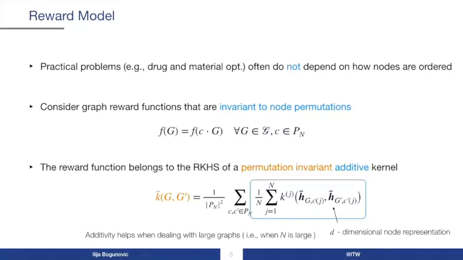To deal with large graphs, that is when n is large, we assume an additional structure. In particular, we assume that our kernel is additive and consists of the sum of base kernels that are defined on the smaller d-dimensional aggregated node feature space.